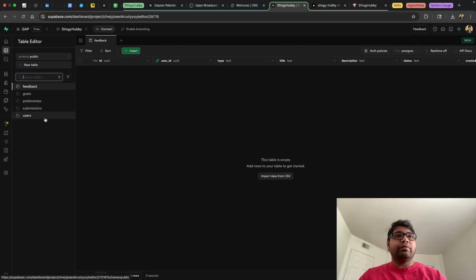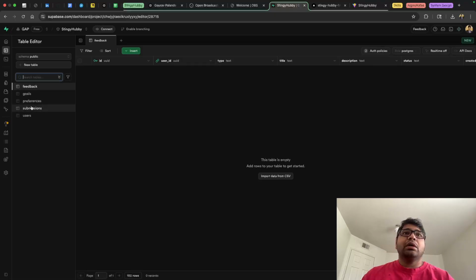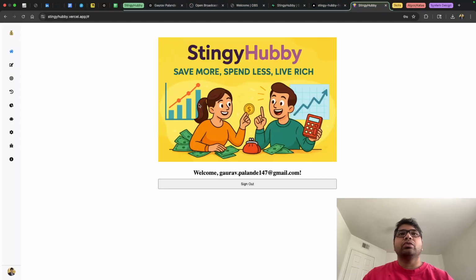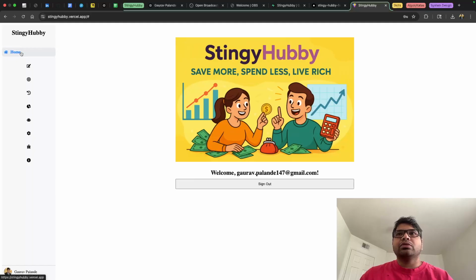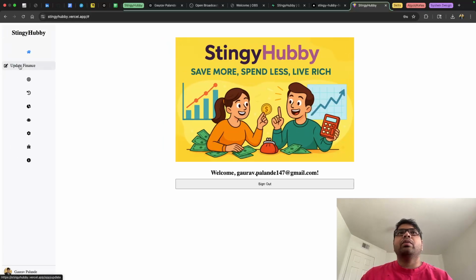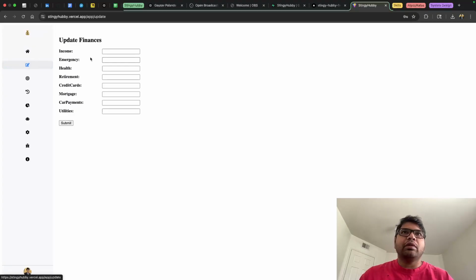Initially I wanted to have a functionality for us to submit requests. Now I realize that it's better for me to go into the application first to give a user point of view of this, and then later on I can show you the database behind it. So we'll come to the UI again. This is the home page. Now as a user, I would want to submit certain data within it.